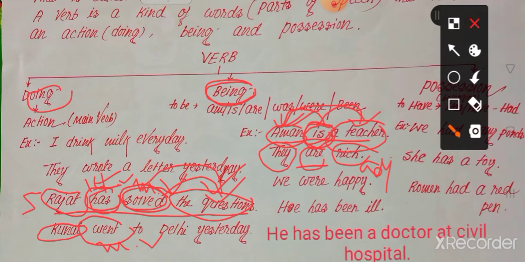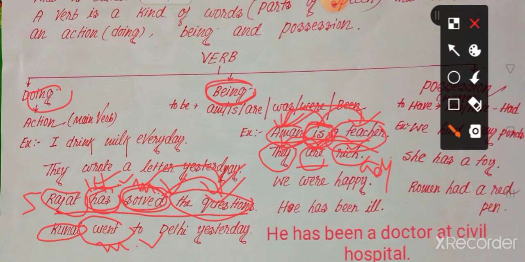They are rich. So what is the function of the linking verb? A linking verb links between the subject and the subject complement. Here "are" links the pronoun "they" and the adjective "rich". What is the function of the word "rich" here? Here "rich" is the subject complement.